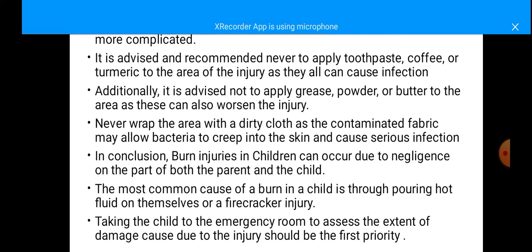In conclusion, burn injuries in children can occur due to negligence on the part of both parents and the children. The most common cause of burn in the children is through pouring hot fluid on themselves or a firecracker injury. Taking the child to the emergency room to assess the extent of damage caused due to injury should be first priority.